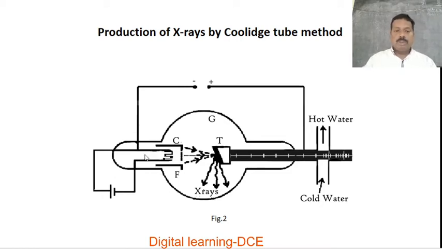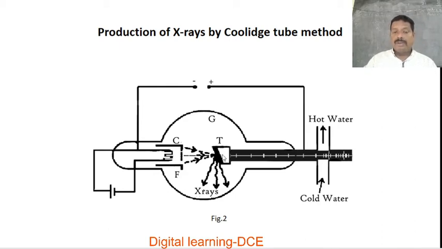This Coolidge tube consists of a filament that acts as a cathode. Across the filament, we apply some low tension voltage with the help of a low tension battery. This filament is covered by a metallic cup. The divergent beam of electrons coming from the filament is made to focus on the target, the metallic target used to produce X-radiation. So the shape of the cup should be such that whatever electrons are emitted from the filament are made to focus on the target.